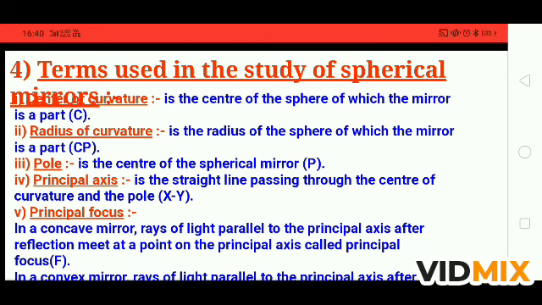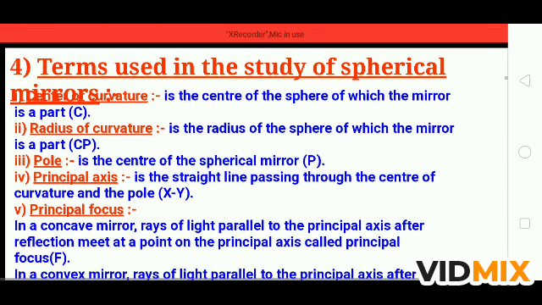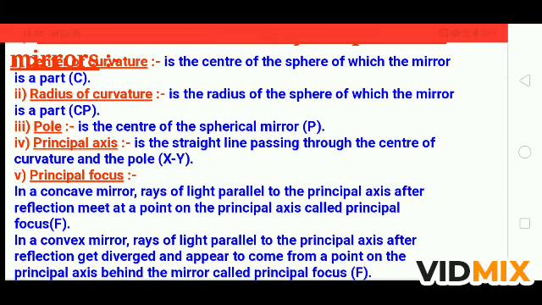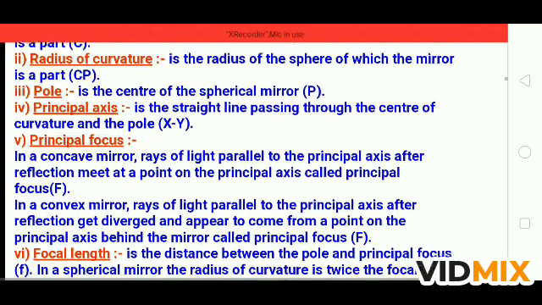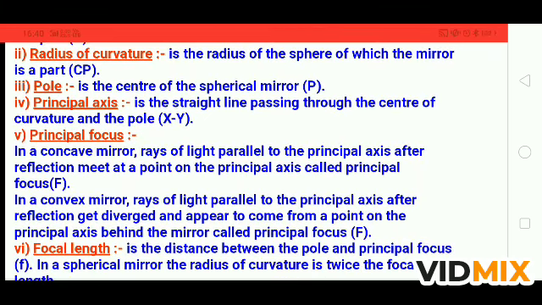Next is radius of curvature. The radius of the sphere of which the mirror is a part is the radius of curvature of the mirror. Pole is the center of a spherical mirror. Next is principal axis. It is a straight line passing through the center of curvature and pole. Pole is the midpoint of the mirror.